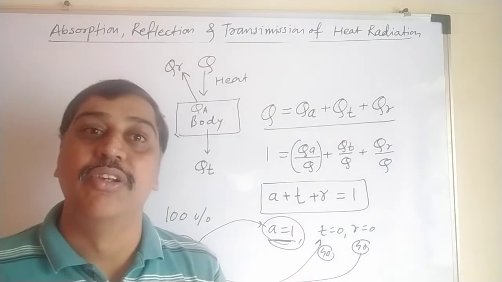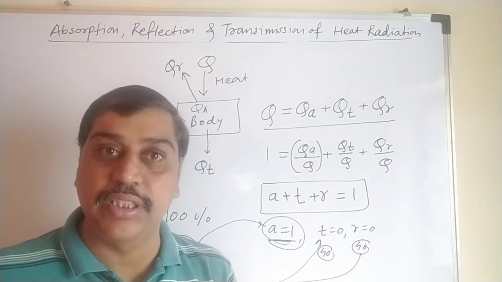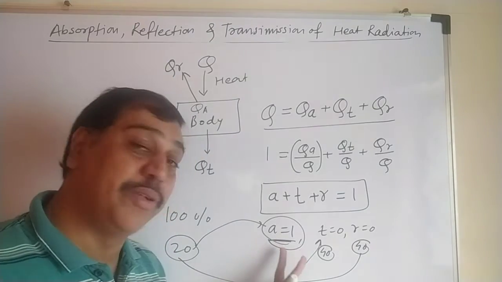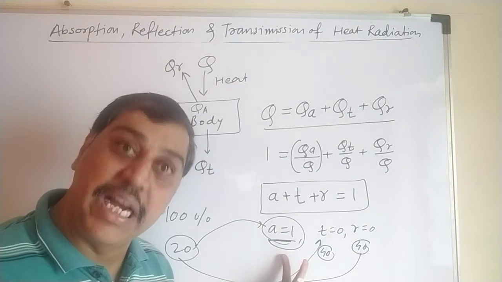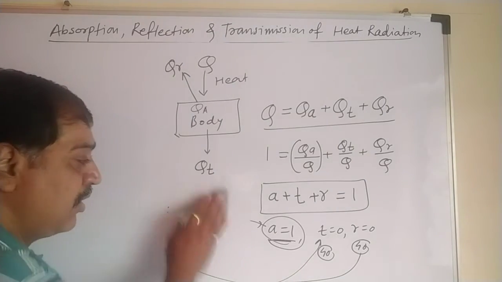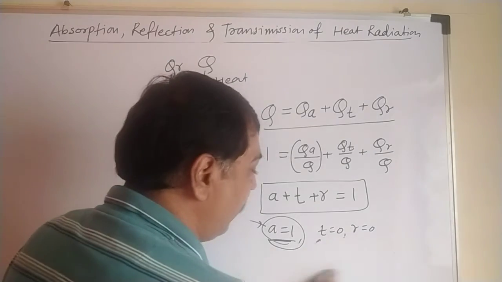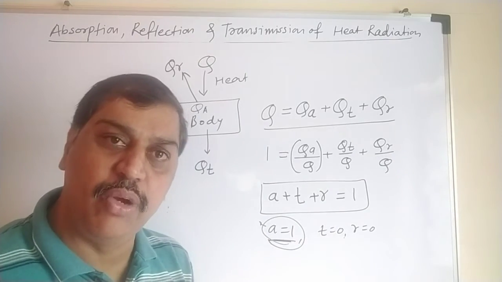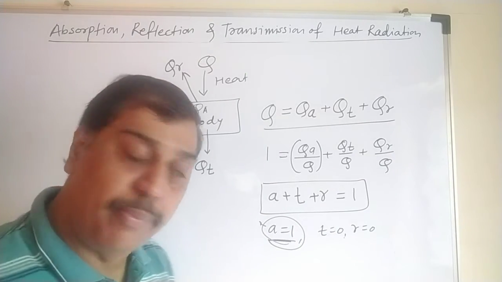Same thing here. If I teach you 100% and you get everything, that means your absorption coefficient is good, your understanding is good. That is the meaning of this. So this is the first case: A equal to 1, T equal to 0, R equal to 0. With A equal to 1, the body is said to be a perfectly absorptive body.